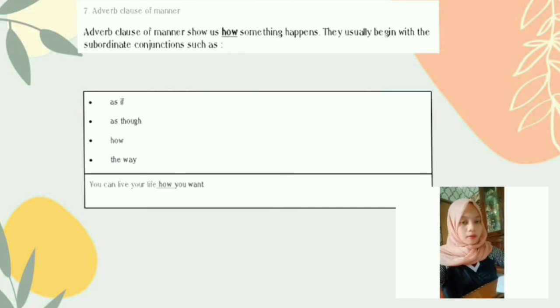In the last type of adverb clause, there is the adverb clause of manner. Adverb clauses of manner show us how something happens. They usually begin with subordinate conjunctions such as as if, as though, how, and the way. And I have one example. "You can live your life how you want." Now we can see in this sentence there is how as a subordinate conjunction of manner.